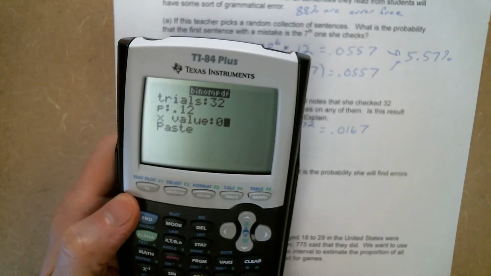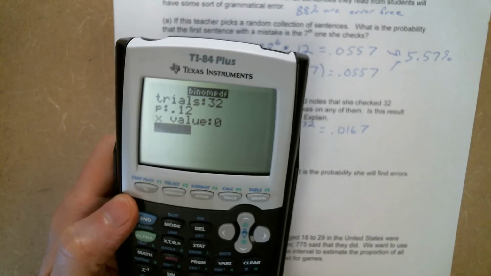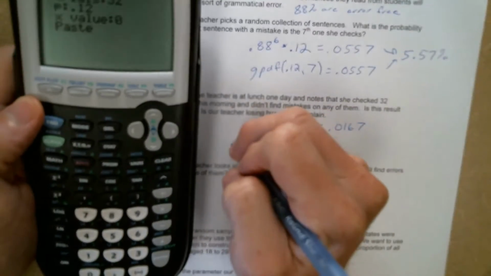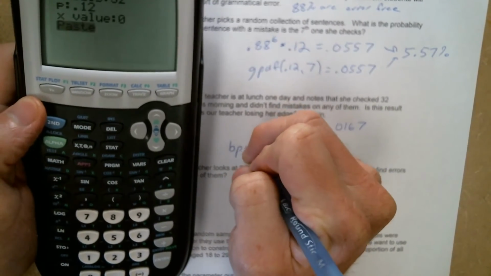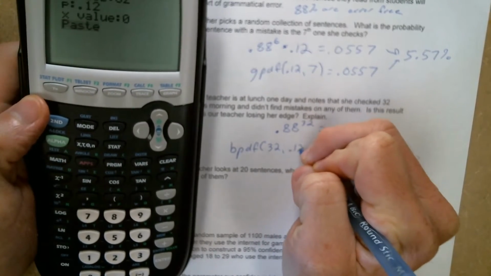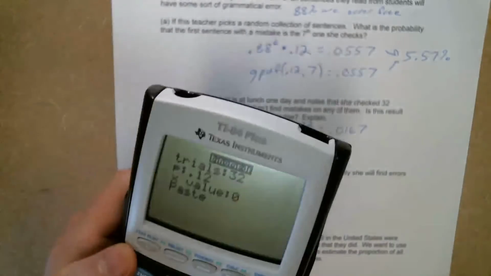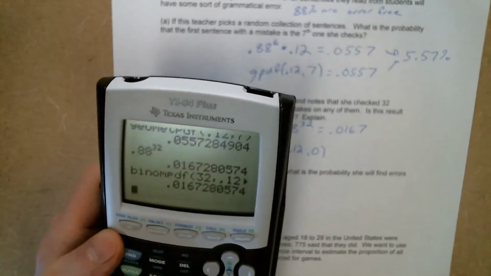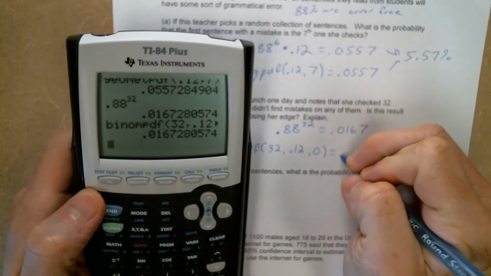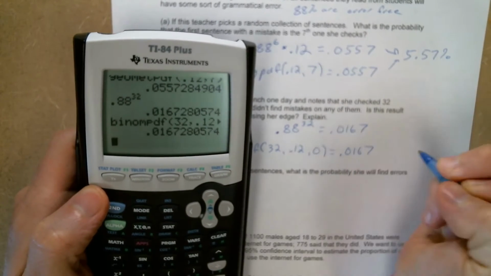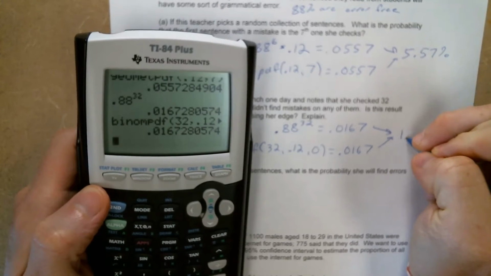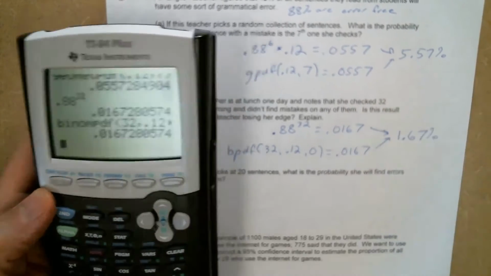We want to know what are the odds of ending up with 0 mistakes. So if we were going to write this, we would write binomial PDF 32, comma 0.12, comma 0. And you're going to see that I get that same result, 0.0167, or put another way, both of those are telling us that it has about a 1.67% chance of happening.